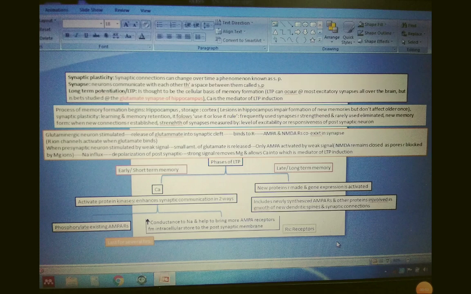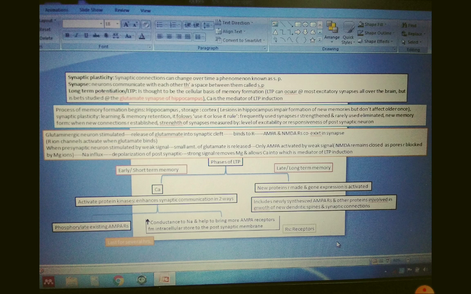In this video, we will try to understand memory. To understand it at the molecular level, you should know some of the terminologies, so we will first see the terminologies used frequently in the case of memory. The first one is synaptic plasticity, which means synaptic connections that can change over time.